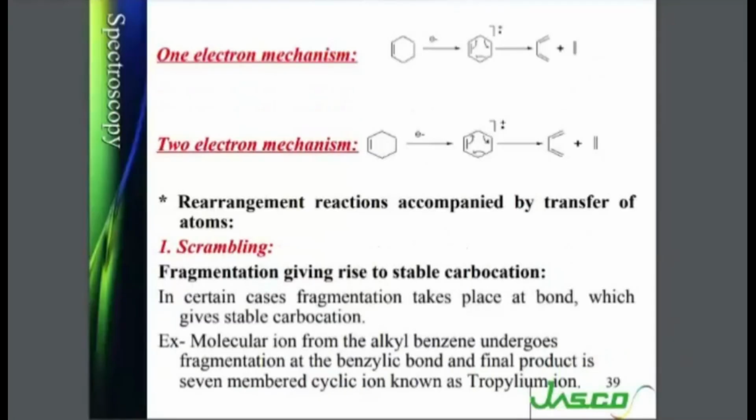Then next comes rearrangement reactions accompanied by transfer of atoms. First type is scrambling. Now please focus that there is transfer of atoms. Atoms are being transferred. Okay. So first type, as we had seen in the listing also, first is scrambling. Fragmentation giving rise to stable carbocations. So the product will be a carbocation which is stable. In certain cases, fragmentation takes place at a bond which gives a stable carbocation.